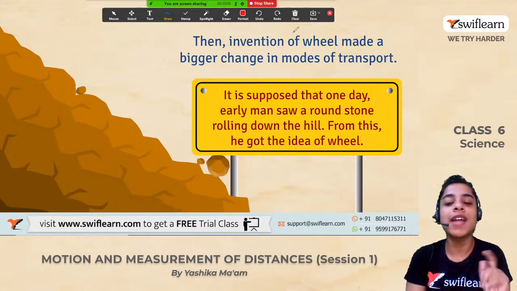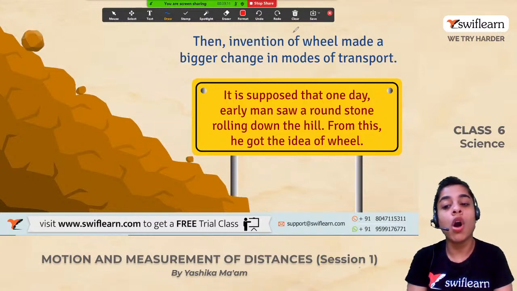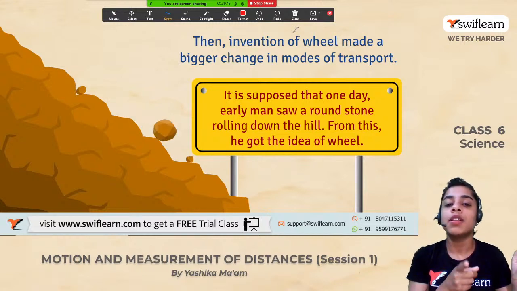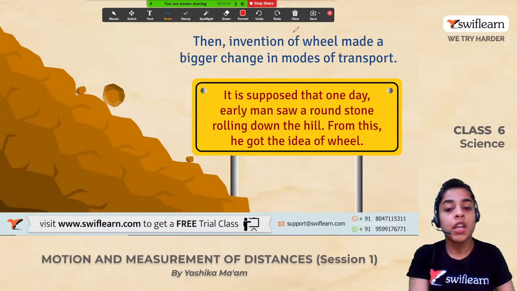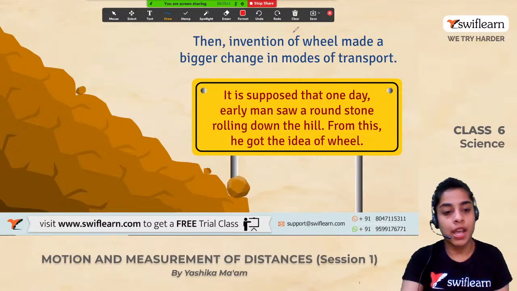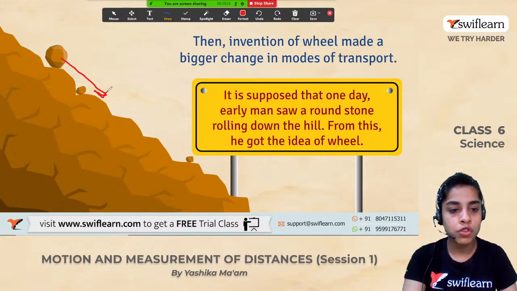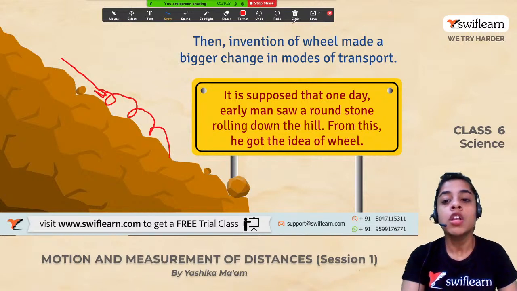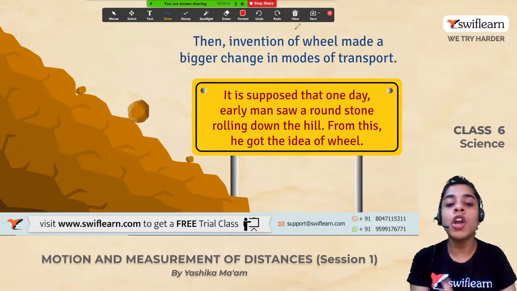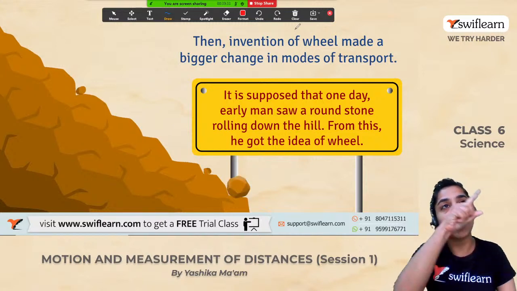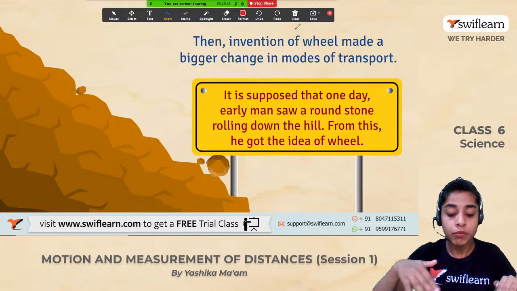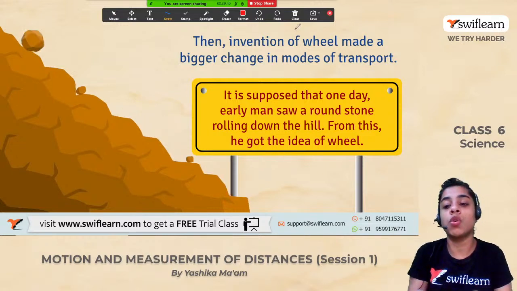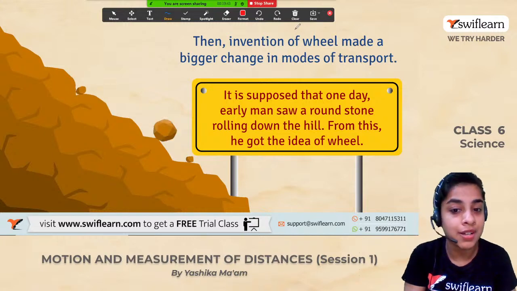So it is supposed that one day early man saw a round stone. Early men, the ancient men, उन्होंने क्या देखा? एक round stone था. It was rolling down the hill. As you can see in this picture, a round stone is rolling down and down and down the hill. All right. So from this, he got the idea of a wheel. कि क्यों ना मैं कुछ ऐसा बनाऊं जो रोल हो सके. अगर वो रोल होगा तो हम कितनी इजीली चीजों को एक जगह से दूसरी जगह ट्रांसपोर्ट कर सकेंगे.